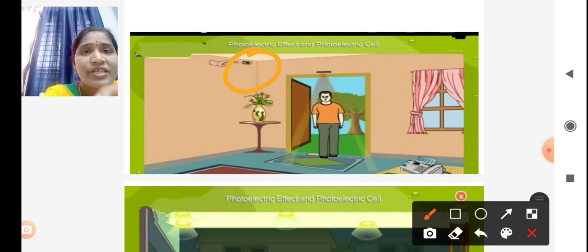Suppose one person is entering the home.